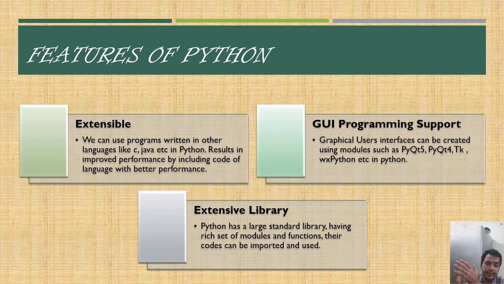It has an extensive set of libraries. See what a library is: suppose there is some code which I have written and I know that I need to use that code several times. I can just have a library and import the code later in some other program and use the code which was there in the library. So Python has a pre-existing library, which has a collection of code. That code can be used when needed.